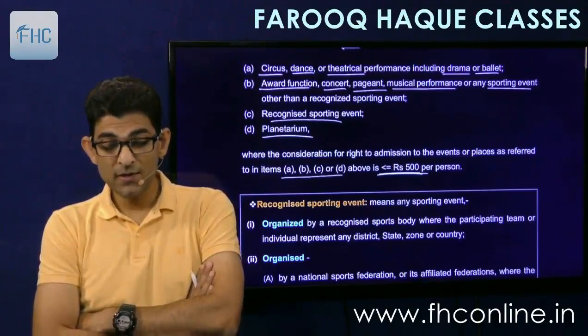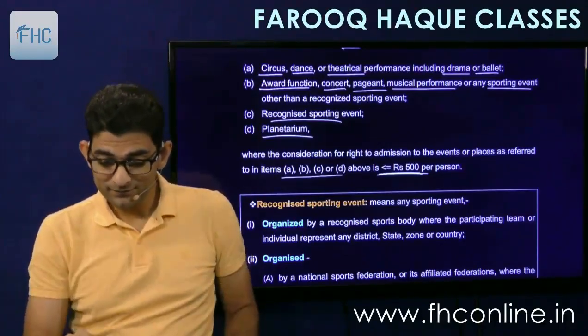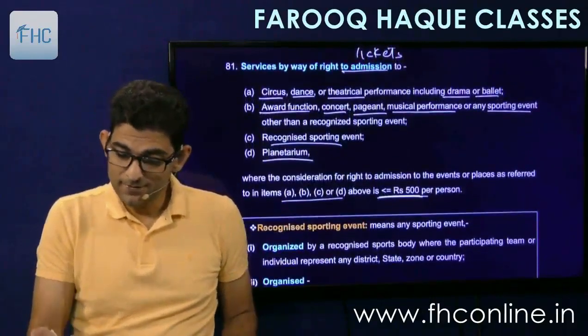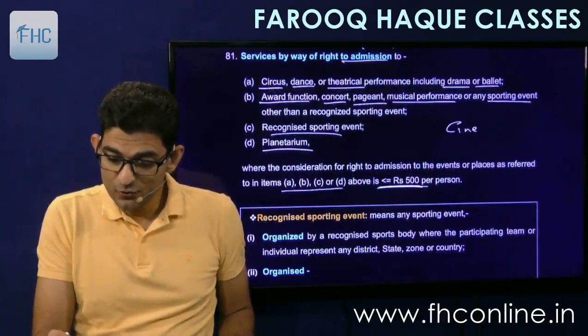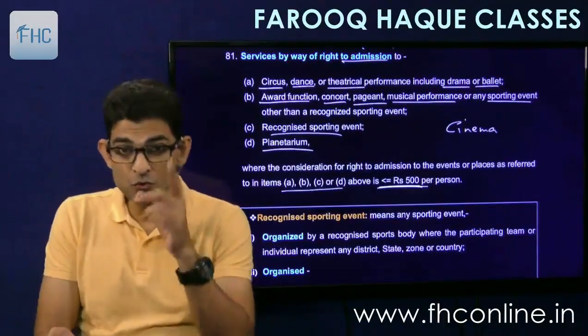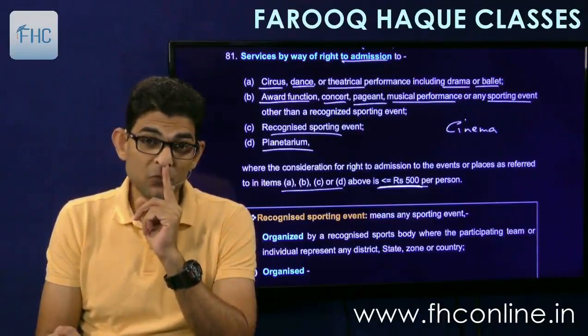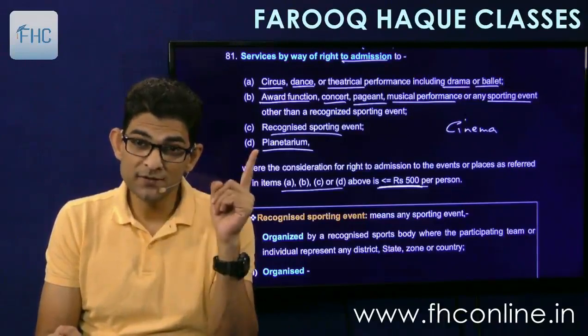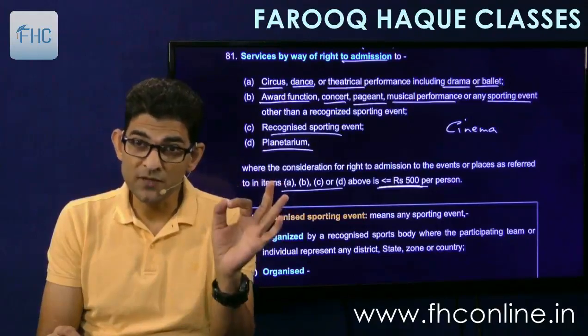Another point is that two exclusions are there which you should remember at all times. One is cinema, the movie, that is not covered here. So the movie ticket, whether it is less than 500 or more than 500, is always taxable.